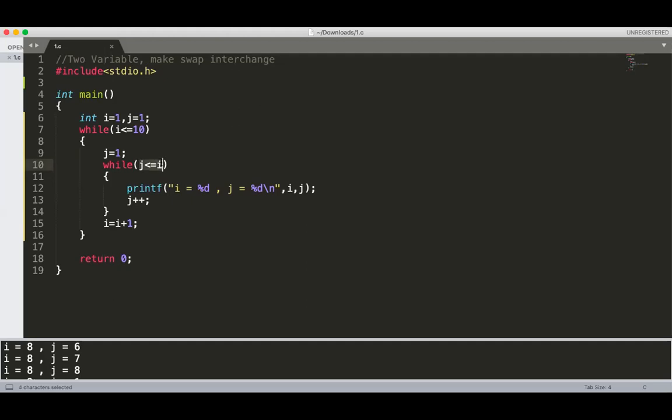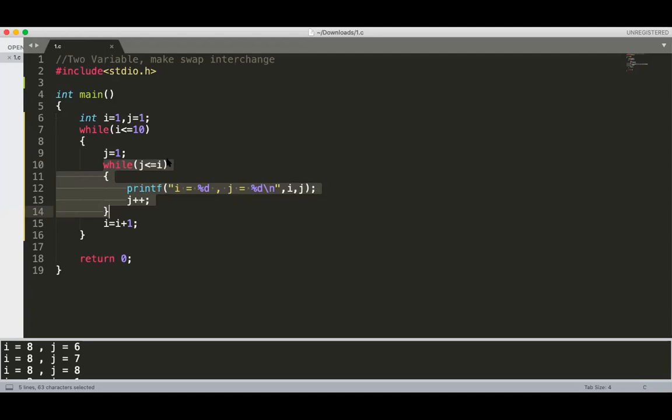So how many times the inner loop has to be executed depends totally on the value of i there. Sir, you said the number of times the inner loop will be executed multiplied by the number of times the outer loop will get executed is equal to the total number of executions. But in this case, it won't be possible, no? Yes, that formula won't work here because a dependent loop is there. This is called a dependent loop. Okay. Because we can't say constantly that this loop will execute a fixed number of times. The value of i will decide how many times this loop will execute.